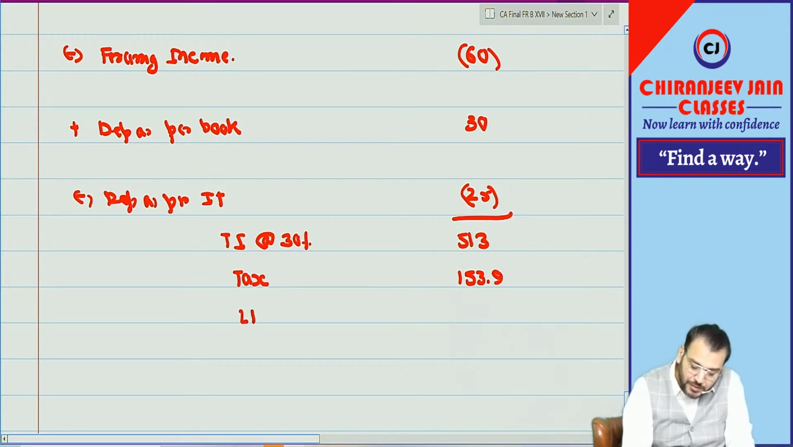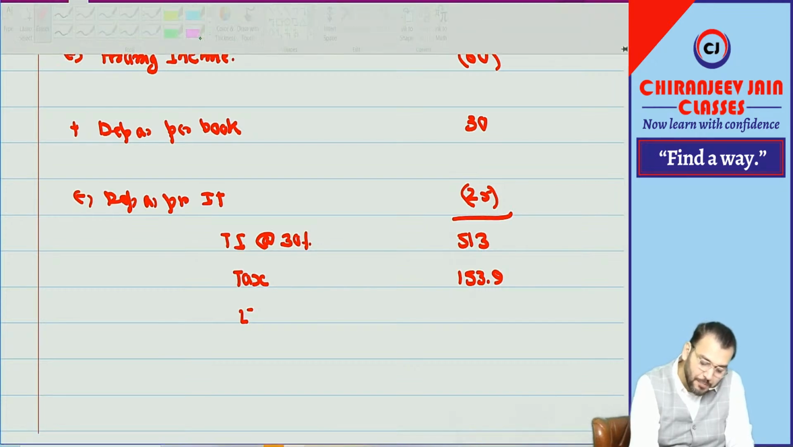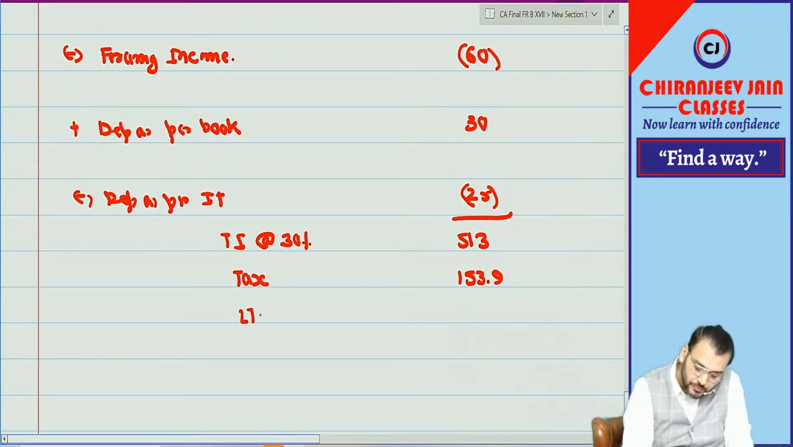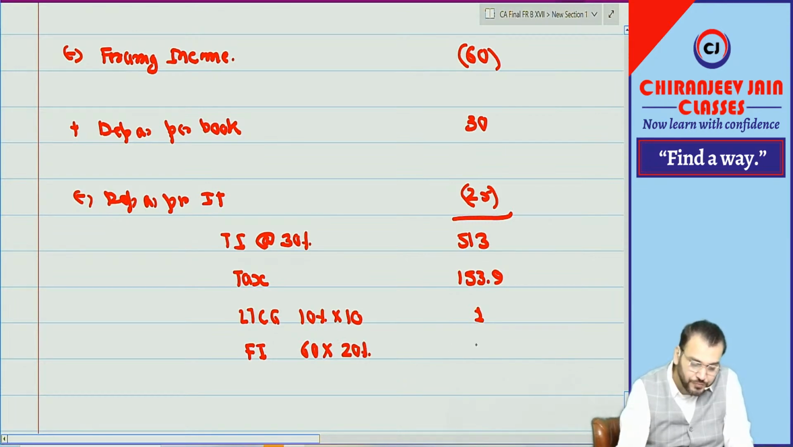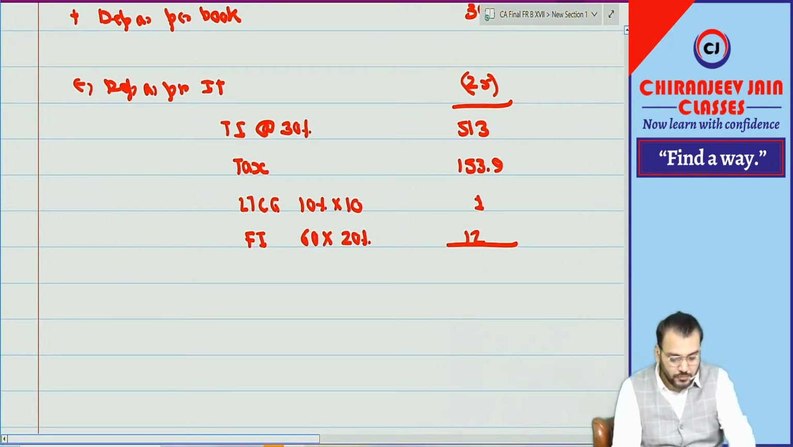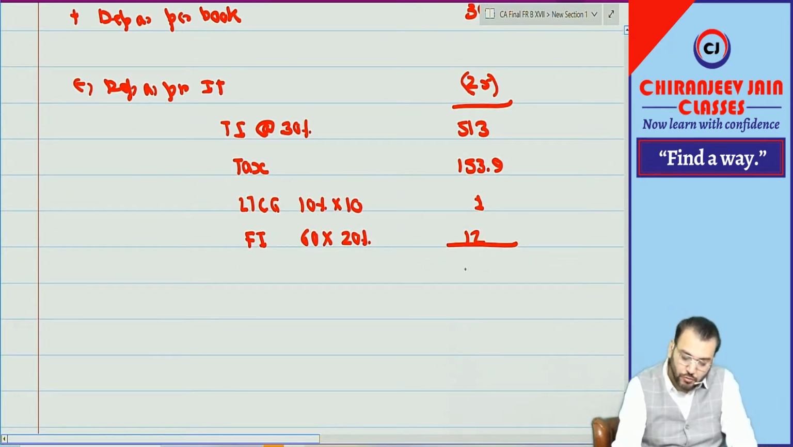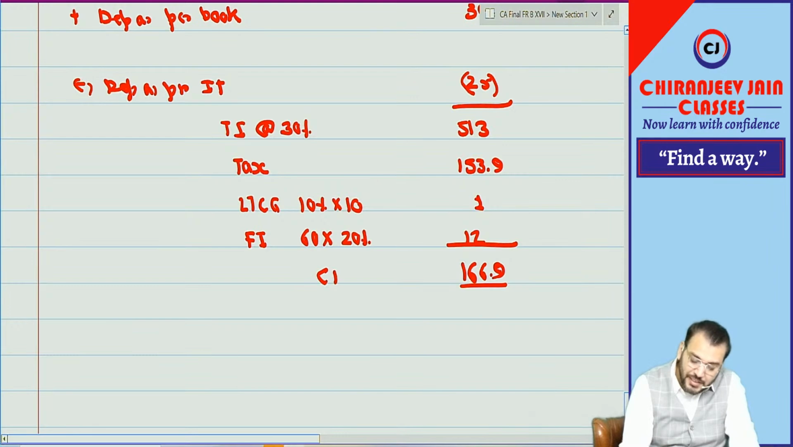Can I say there is one long term capital gain also? Long term capital gain how much? So we'll apply the applicable tax rate on that. It is 10 crore, so it is 1. Then there is one foreign income. Foreign income is 60 crore into 20%. How much? 12. It is coming how much? 166.9. So can this become current tax?